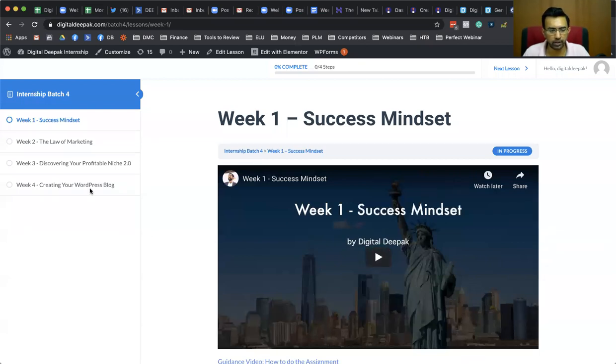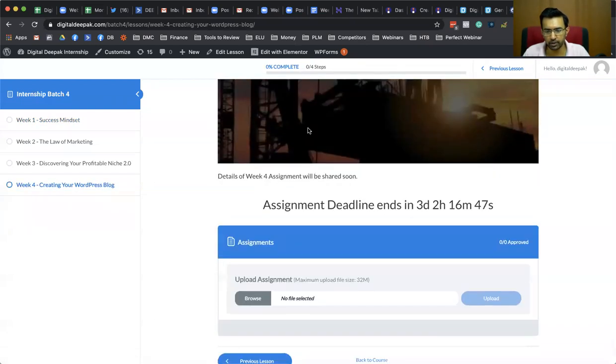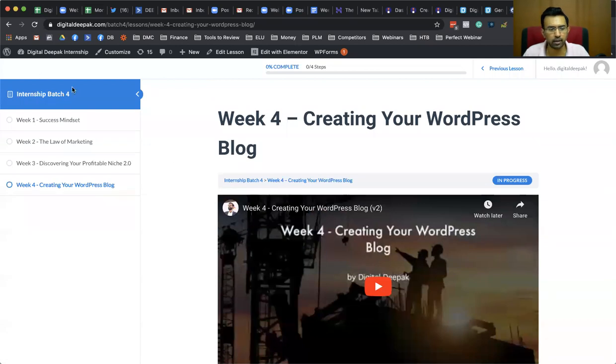So what I will do is that right now, what does it say? I will just give a little bit of extra time for this particular assignment. Right now it says 3 days. So I will just go ahead and change it from the admin section. I will make it 10 days, guys, because not everybody will be able to get their site up and running. So let's make it 9 days, 16th of September. All right, so I will make it 16th of September.